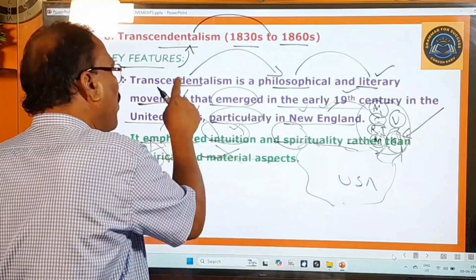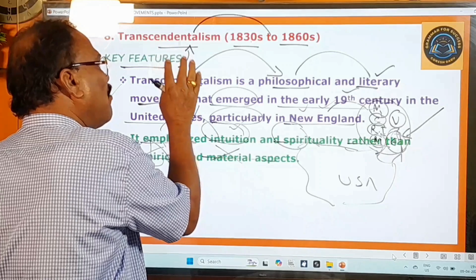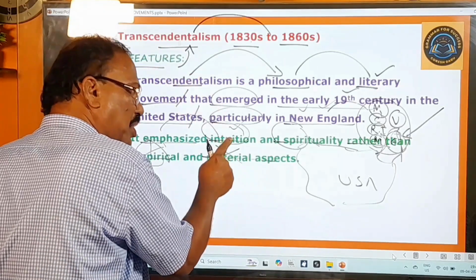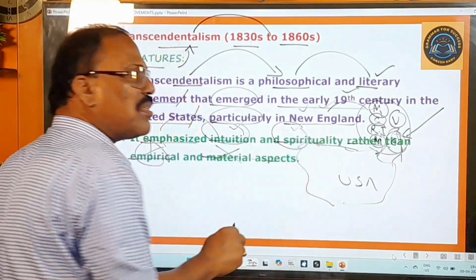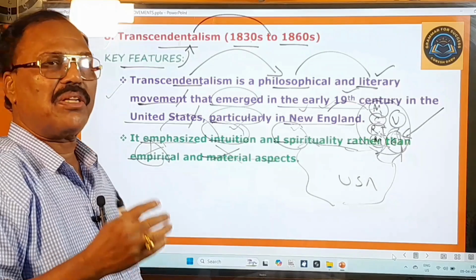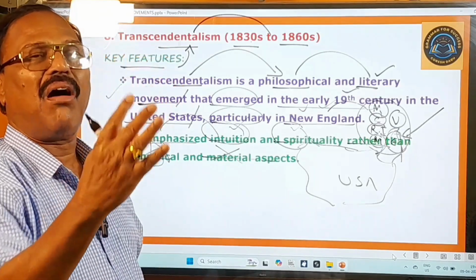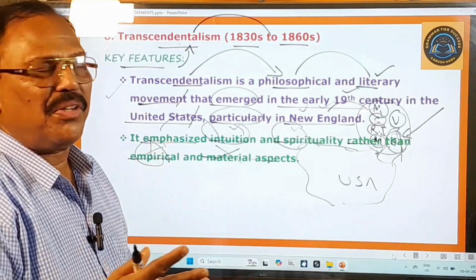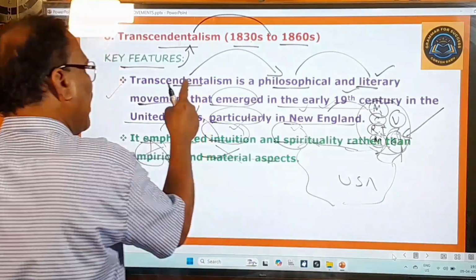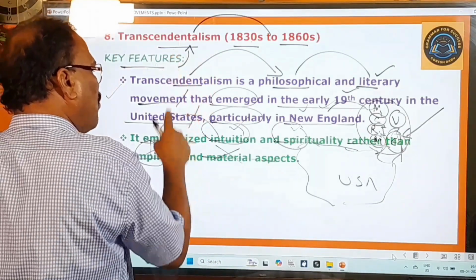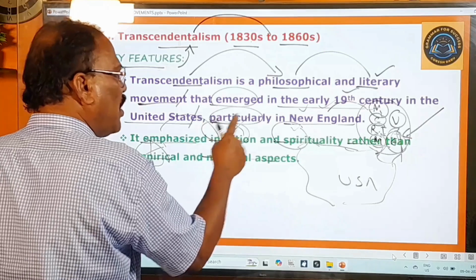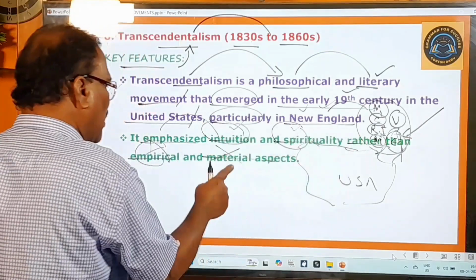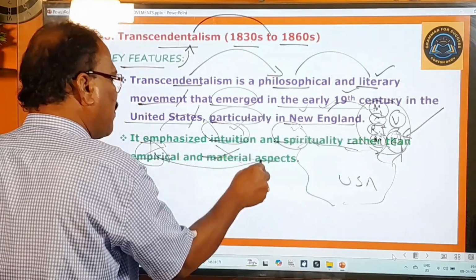The poets and writers of this movement gave importance to intuition and also to spirituality. Spirituality means holiness, piety or sanctity, pavitrata, adhyatmikata, whatever you can call. They gave importance only to these things, but not to empirical aspects.